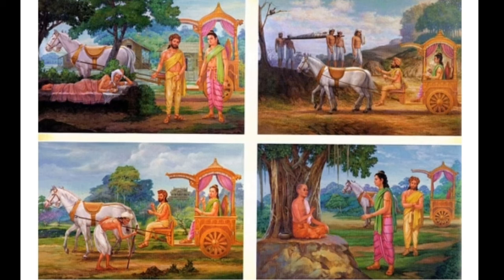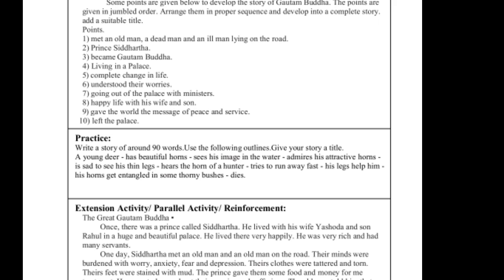Now we are seeing the next activity. Students, for practice, write a story of about 90 words. Use the following outlines and give your story a title. Like a young deer has beautiful horns, sees his image in the water, admires his attractive horns, is sad to see his thin legs, hears the horn of a hunter, tries to run away fast. His legs help him, his horns get entangled in some thorny bushes, dies. So, in this way, we can create a story.